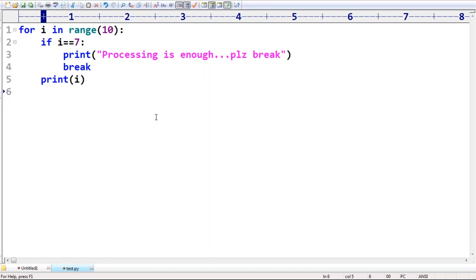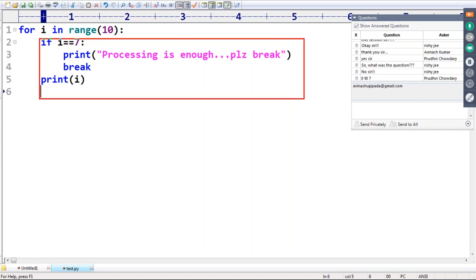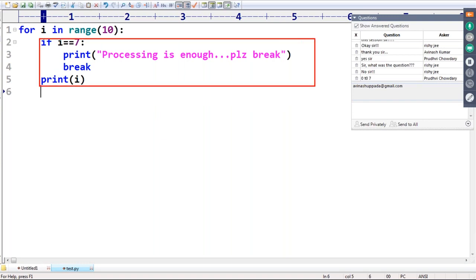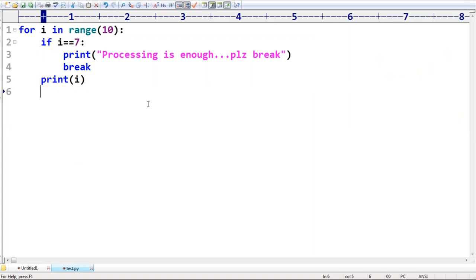What is the output we are going to get by default? Observe carefully. This is the body of the for loop. If this condition is satisfied, break means it will come out of the loop. The output starts with 0. Range of 10 means 0 to 9 only.